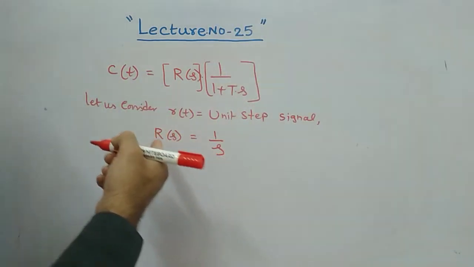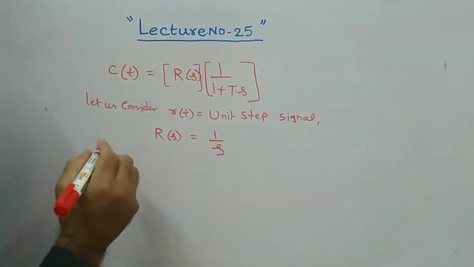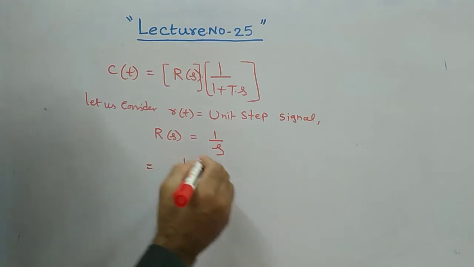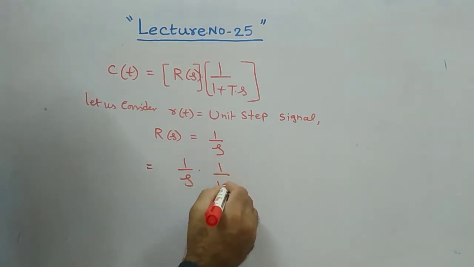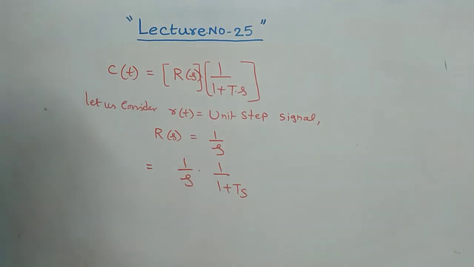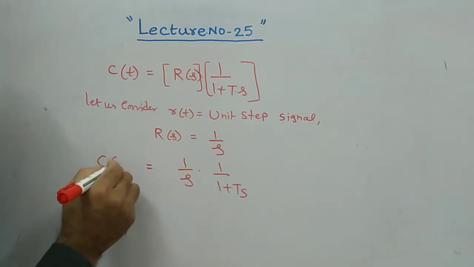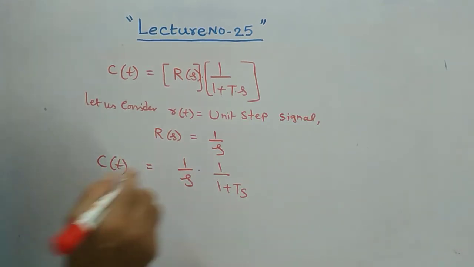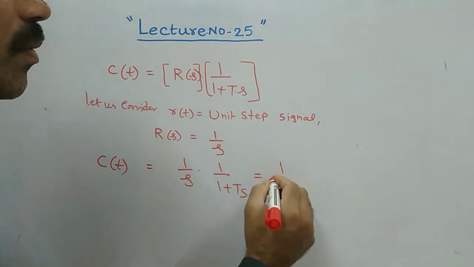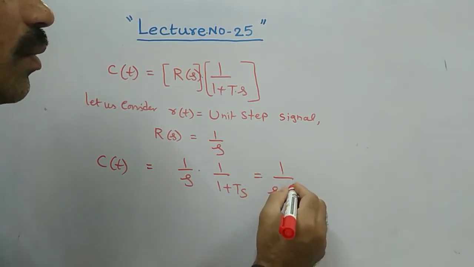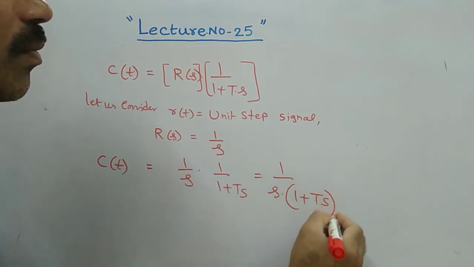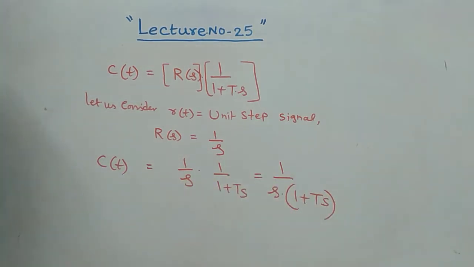So substitute this R of s value in this expression, then you will have 1 by s into 1 by 1 plus t into s. This is your expression, no? This is your C of t, like this. So 1 by s into 1 plus t into s, this is your expression basically.